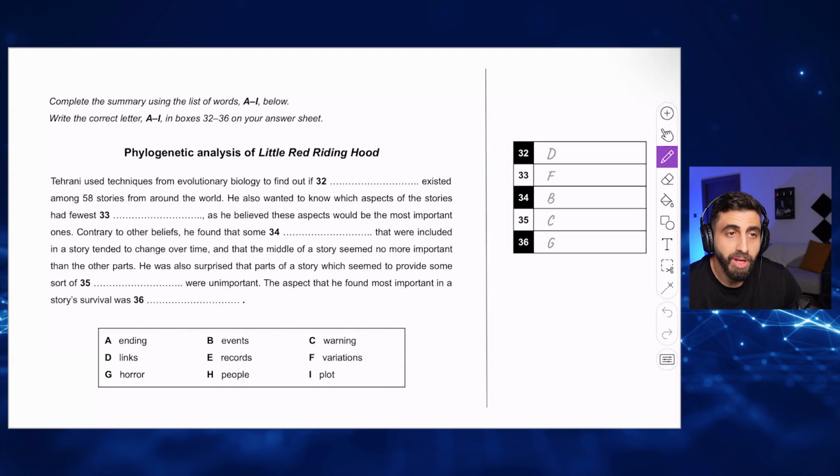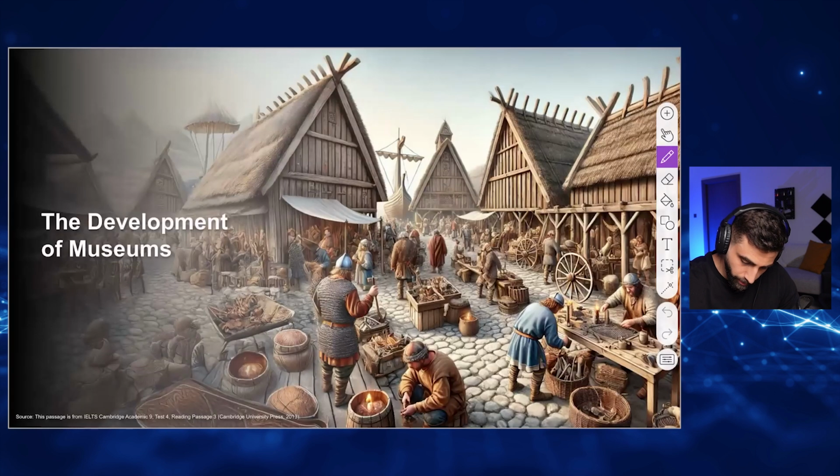So this was another question type. This was choosing letters. We did completion or writing words and or numbers. And this is choosing the correct letters. Now let's do another one, which is choosing the correct numbers, but Roman numbers. In other words, matching headings. They're going to give you the passage with paragraphs, and they want you to find the perfect title or heading for each paragraph by writing the correct Roman number.